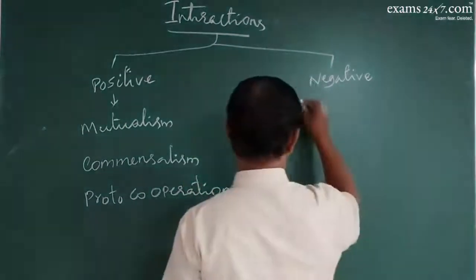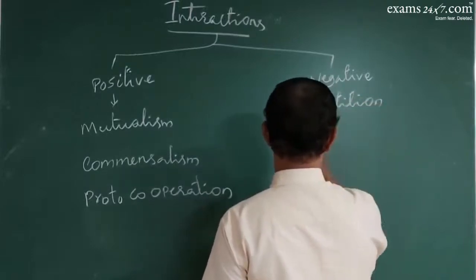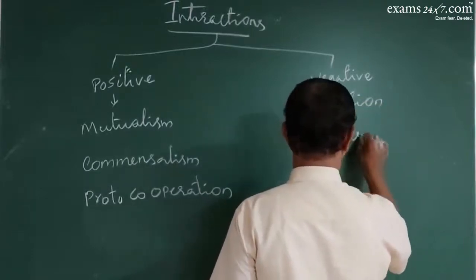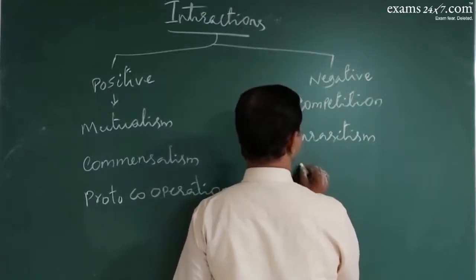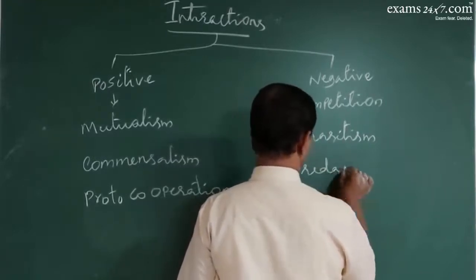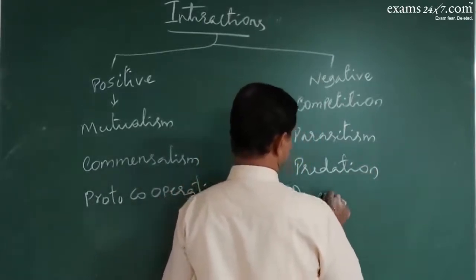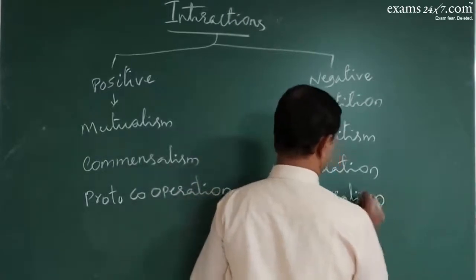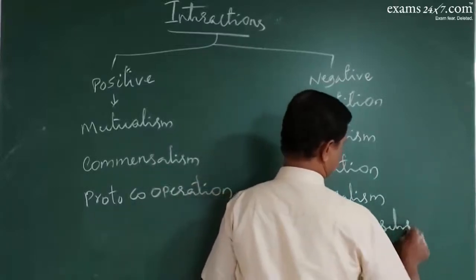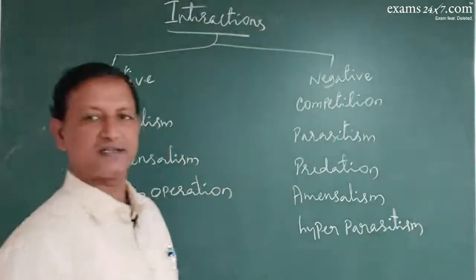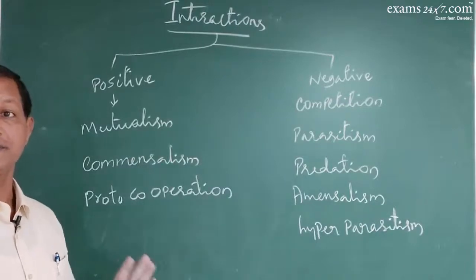In negative interaction, you have got competition, parasitism, predation, then amensalism, and hyperparasitism. So many types of interactions are found in a given environment.